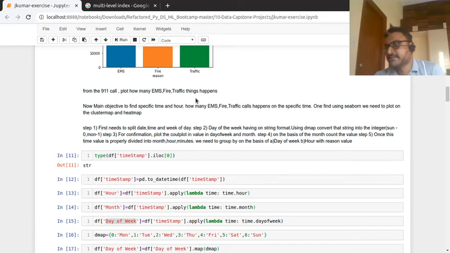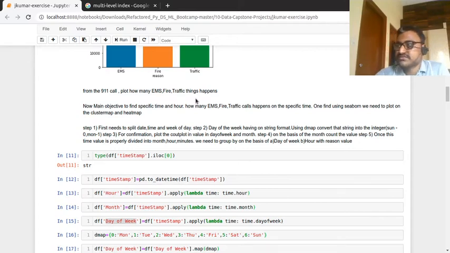Once we have done this, the main objective is to filter what happens at a specific time. Using Seaborn we plot a cluster map and heat map, so that with the heat map we can go one step further.